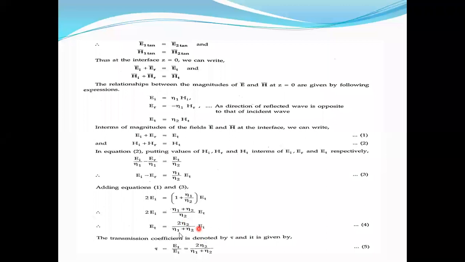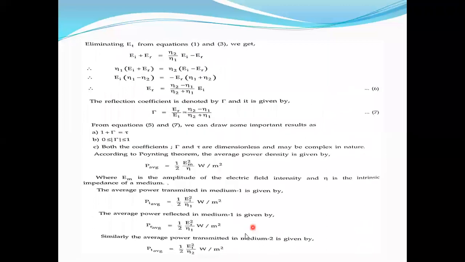The ratio of transmitted wave to incident wave is called the transmission coefficient. You write here, the transmission coefficient is denoted by tau. So tau is defined as the ratio of the transmitted wave to the incident wave, which is equal to 2 into eta 2 divided by eta 1 plus eta 2. So it is the formula for the transmission coefficient.